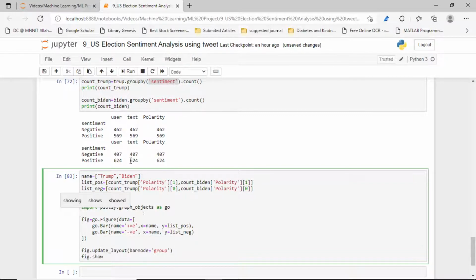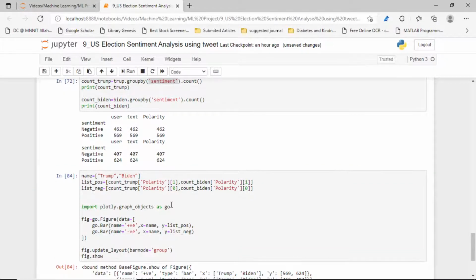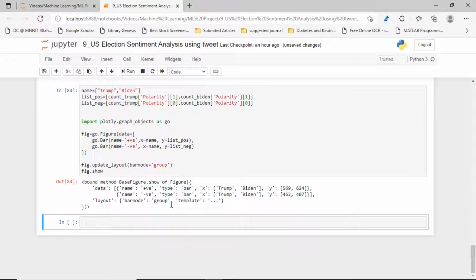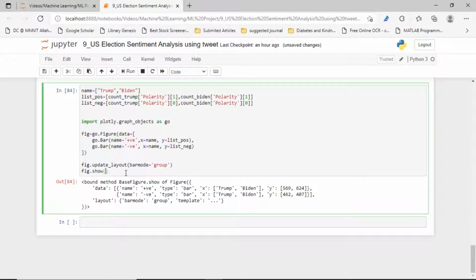Yes, that's the simple thing. Now what happened? Okay, we have to pass the argument.